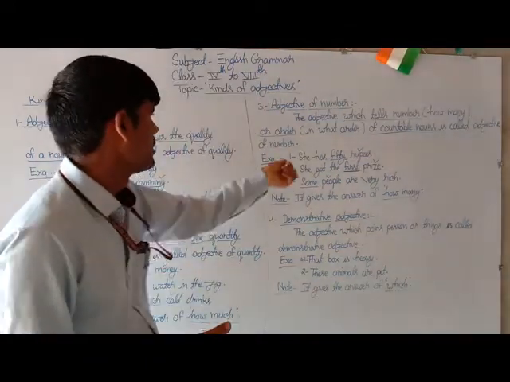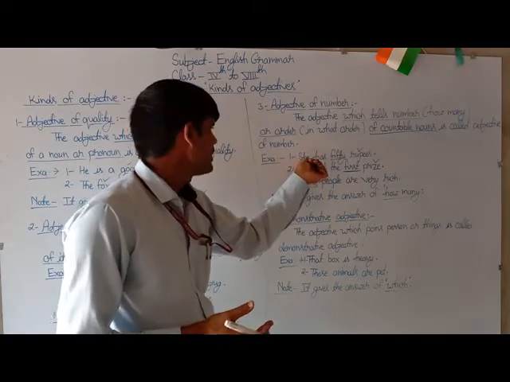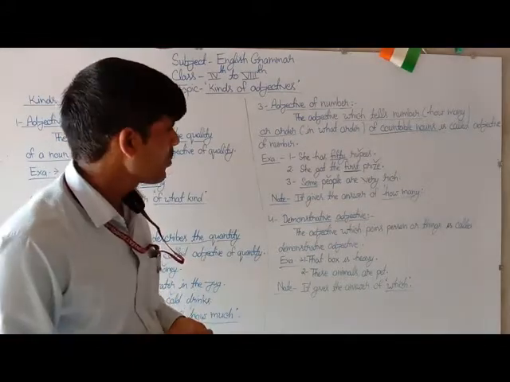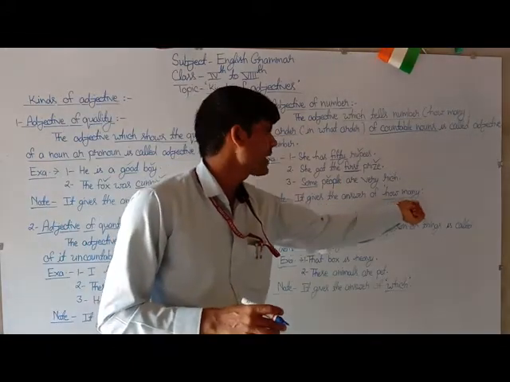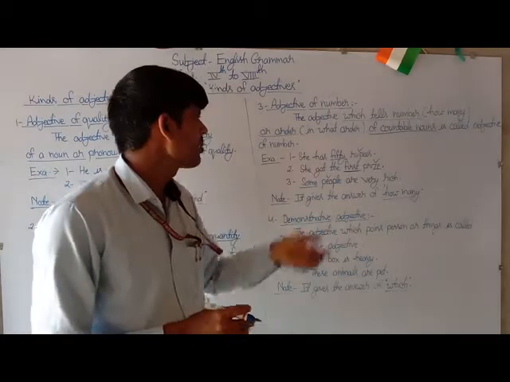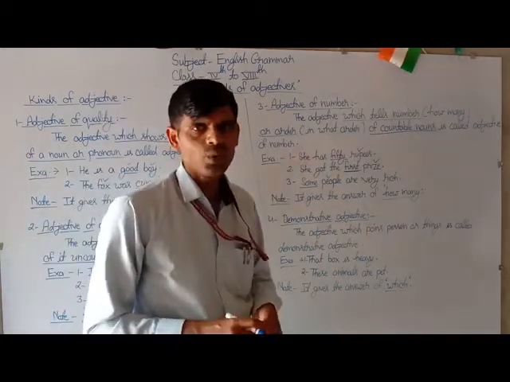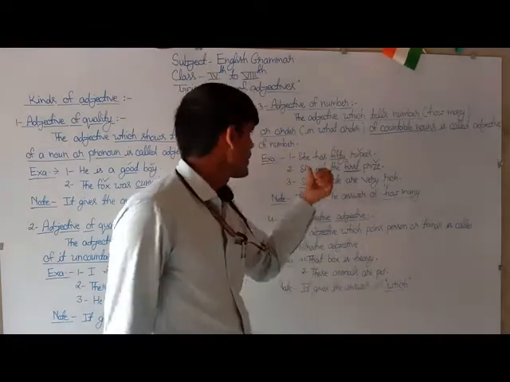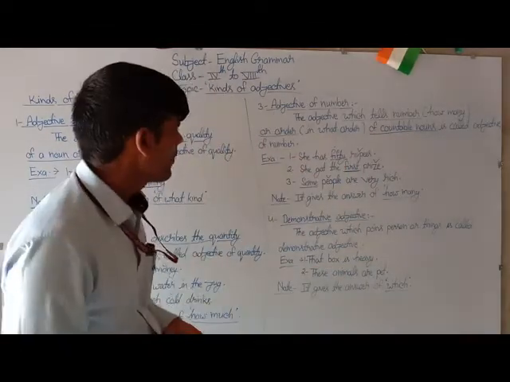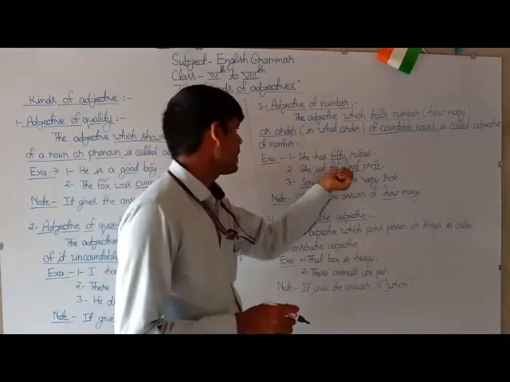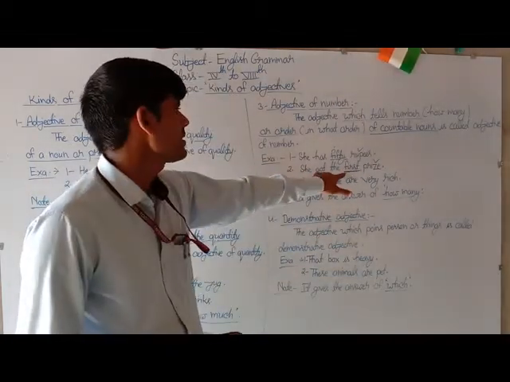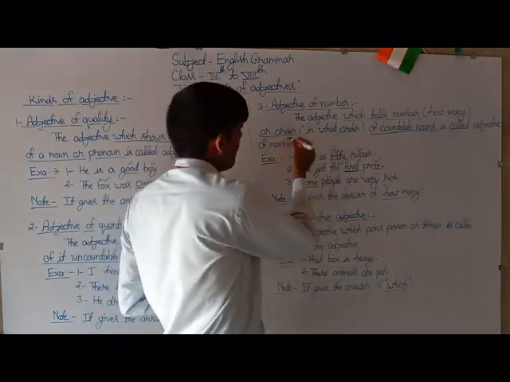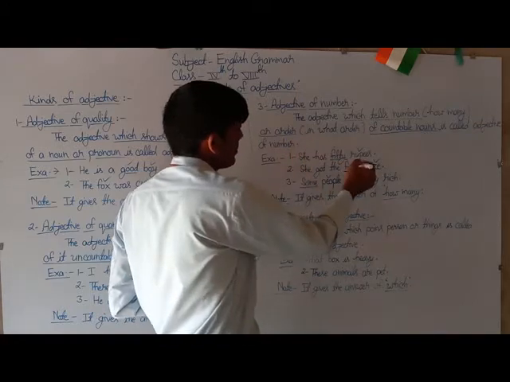For example, the first example is: she has 50 rupees. Then you have to form a question with the phrase how many. How many rupees does she have? The answer will be 50. So this is an adjective of number. She got the first prize. It shows the order. In what order did she get it? The answer will be first.